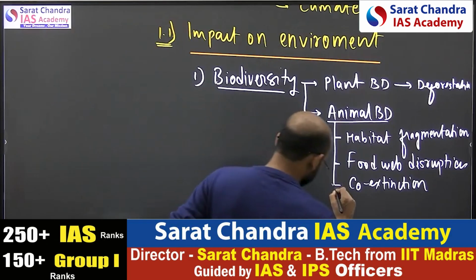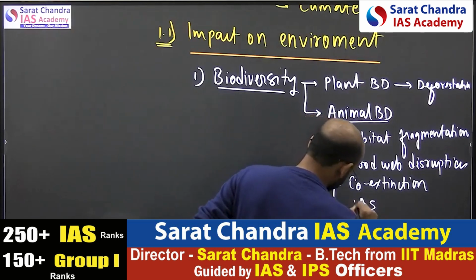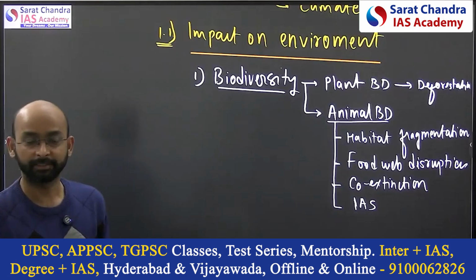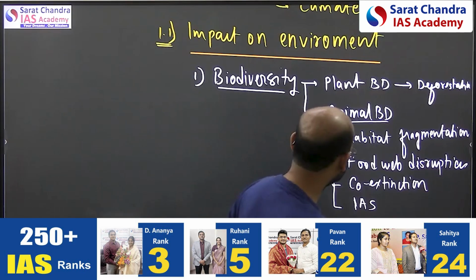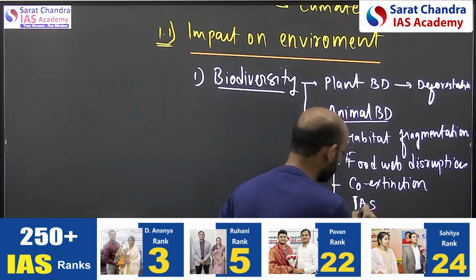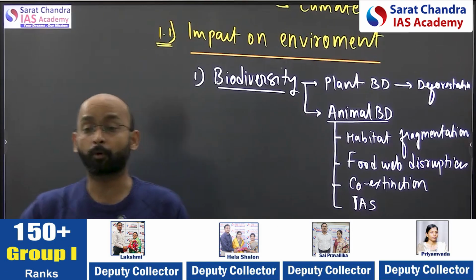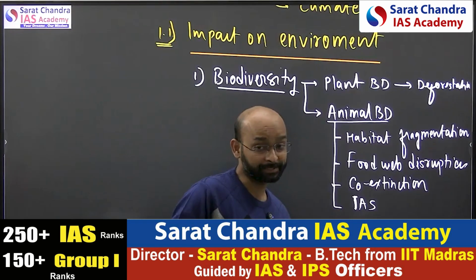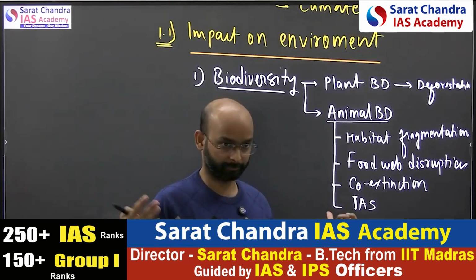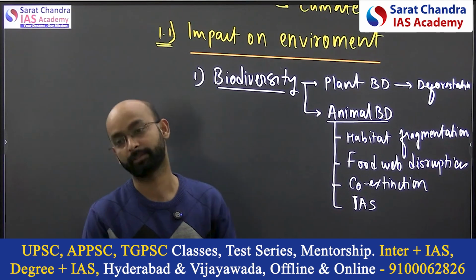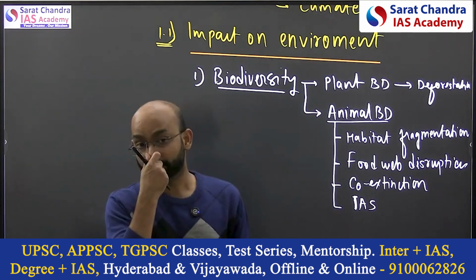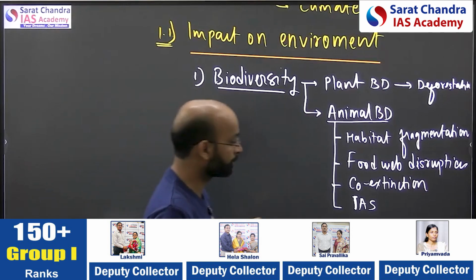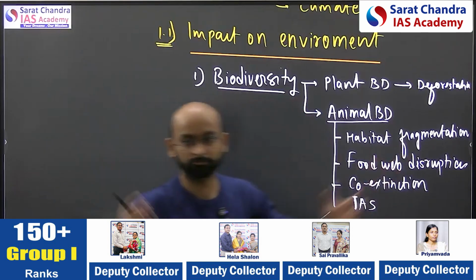And the last, the fourth, is the invasive alien species. Have you heard about IAS? Invasive alien species. This is also a threat to biodiversity, and their threat increases in the polluted and degraded ecosystem, where the growth of invasive alien species is more abundant. They grow very aggressively compared to the existing or indigenous species, because the indigenous species may not be able to adapt, but these alien species grow vigorously.